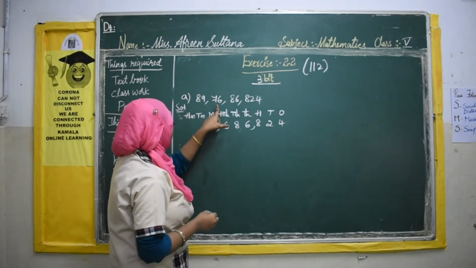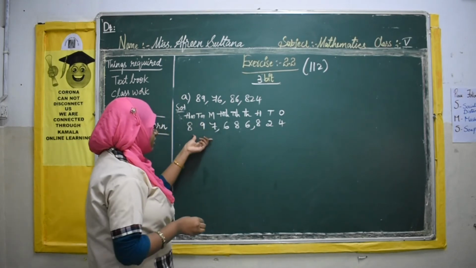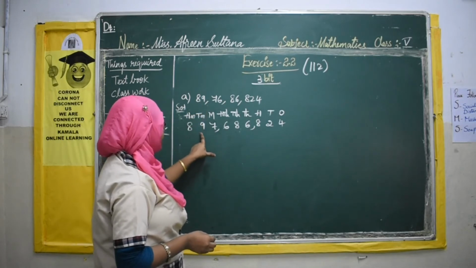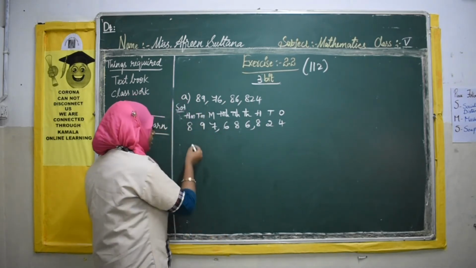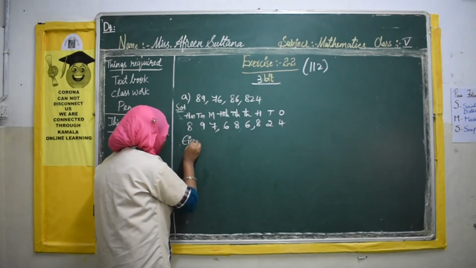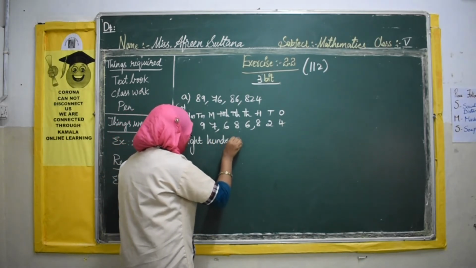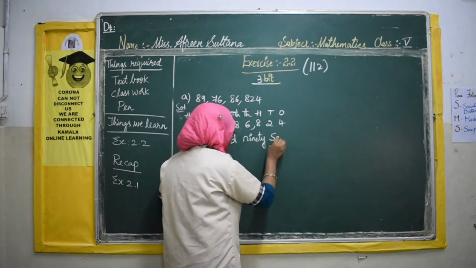Now we will place the comma. Again 7, 9, 8. Now you can see the difference. Here it is 89, but here it is 897. Now we have written it, now let us write it in number names. So 897 million.